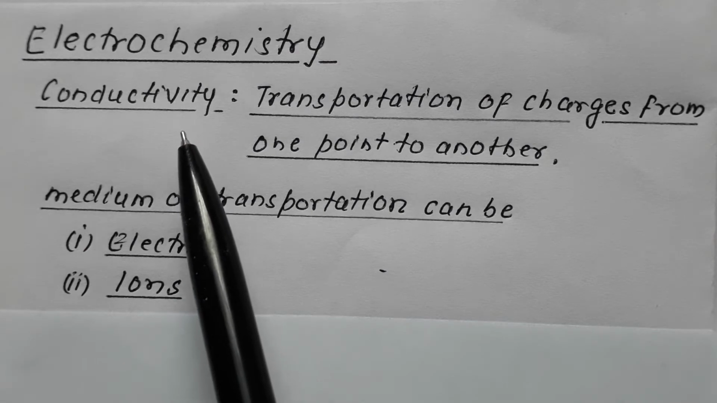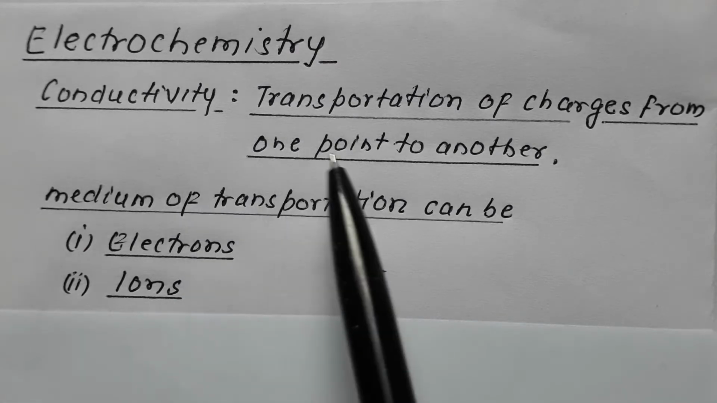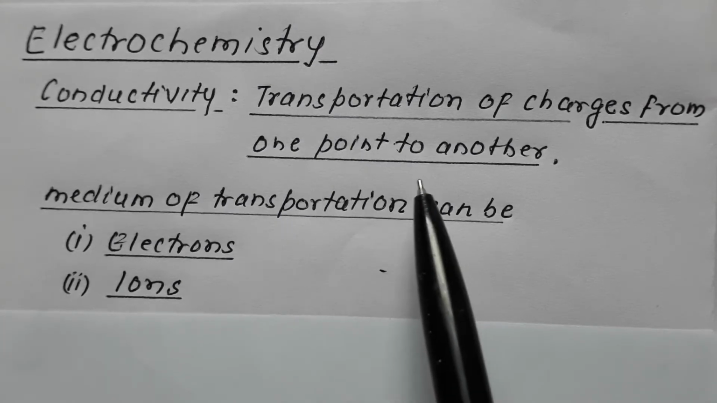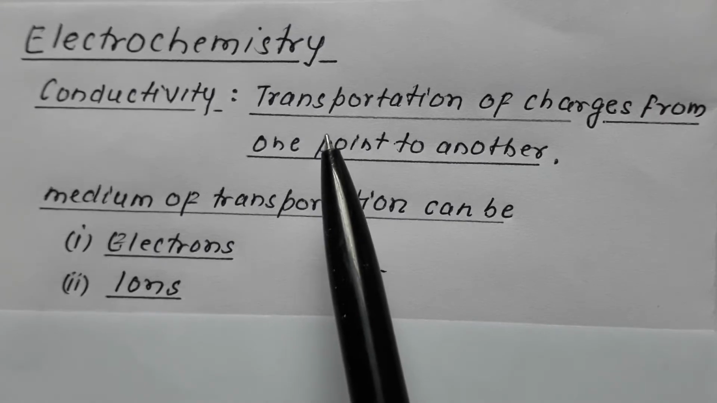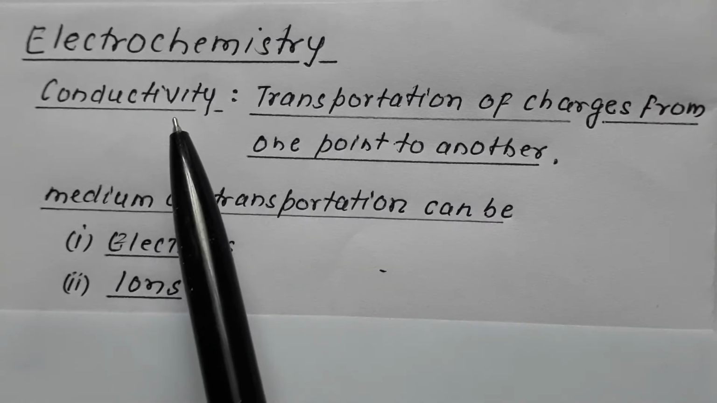In the chapter electrochemistry, we begin with a very important topic: conductivity. So, what is conductivity? We say it is transportation of charge from one point to another. Transportation of charges from one point to another is termed as conductivity.